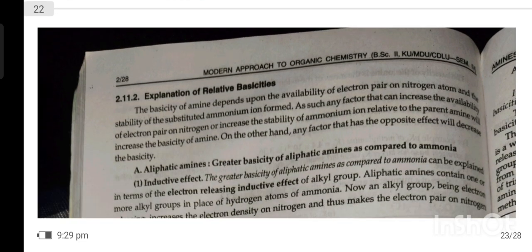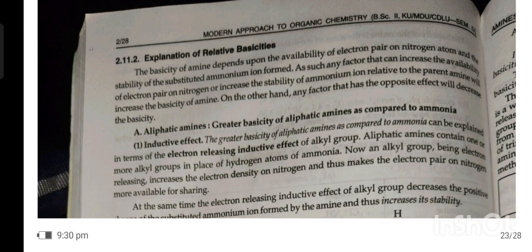Explanation of relative basicity. The basicity of an amine depends upon the availability of the electron pair on the nitrogen atom and the stability of the substituted ammonium ion formed. As such, any factor that can increase the availability of the electron pair on nitrogen or increase the stability of the ammonium ion relative to the parent amine will increase the basicity of amines. On the other hand, any factor that has the opposite effect will decrease the basicity.